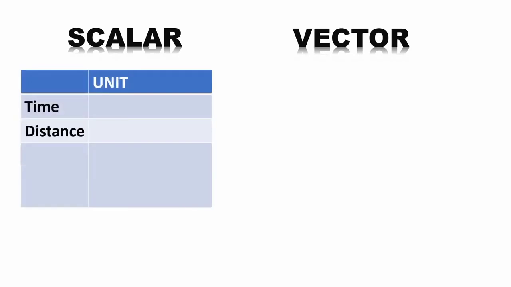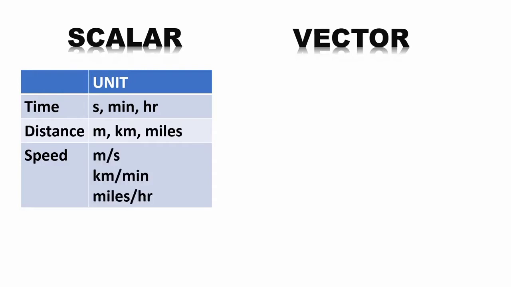In scalar quantity, we will discuss more examples of time, distance, and speed. Units for time are second, minute, and hours. For distance, we have meter, kilometer, and miles. And units for speed are meter per second, kilometer per minute, or miles per hour.